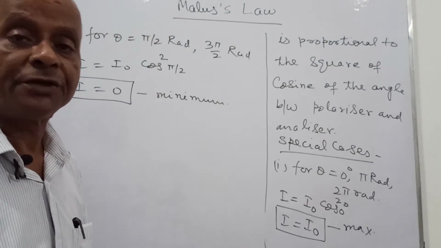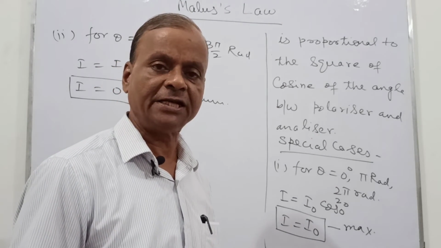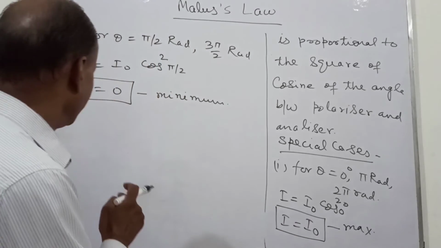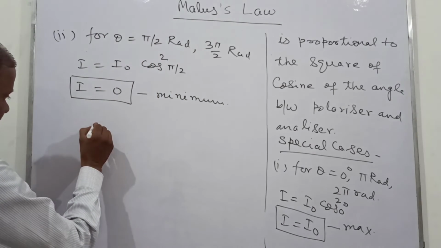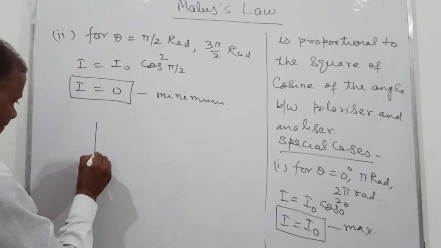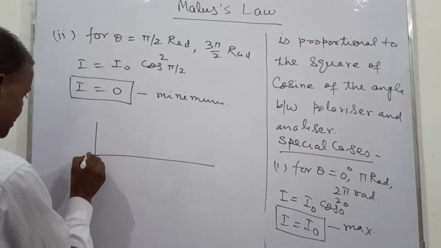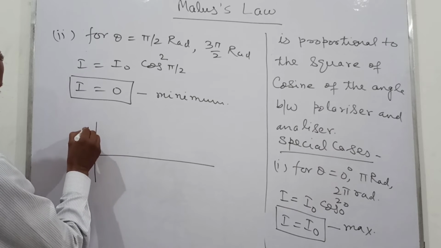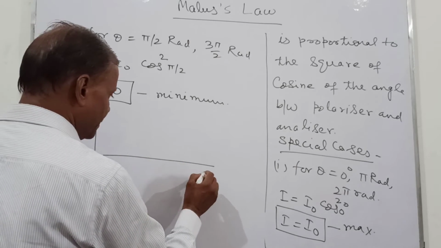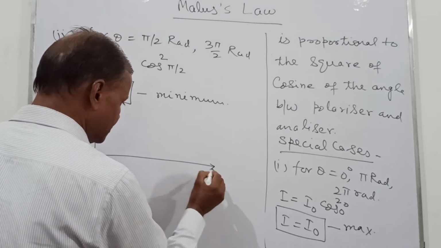So now I can draw a graph between the intensity and the angle theta. This is now 0. Here the intensity I. Here I take the angle theta.